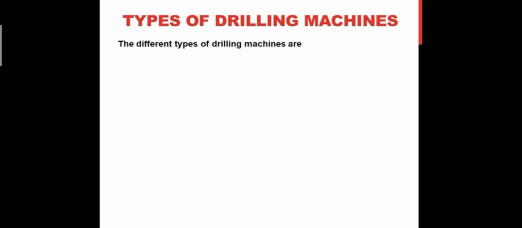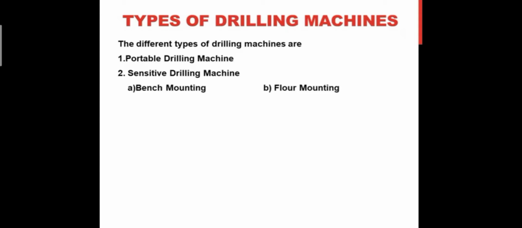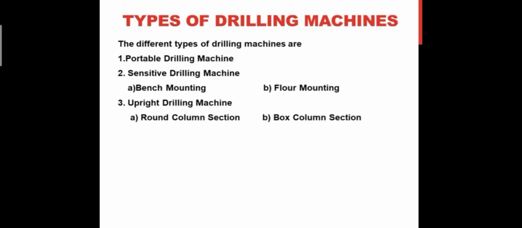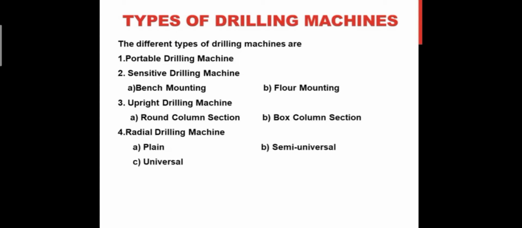Types of drilling machines. The different types of drilling machines are portable drilling machines, second sensitive drilling machine, in which there are bench mounting sensitive drilling machines and floor mounting sensitive drilling machines. Third type is upright drilling machines. There are two subtypes, round column section upright drilling machine and box column section upright drilling machine. Radial drilling machines have three types: plain radial drilling machines, semi-universal radial drilling machine, and universal radial drilling machine.